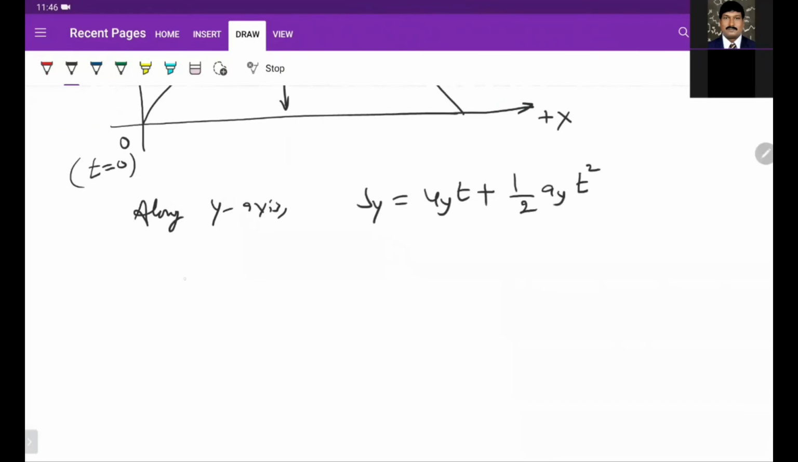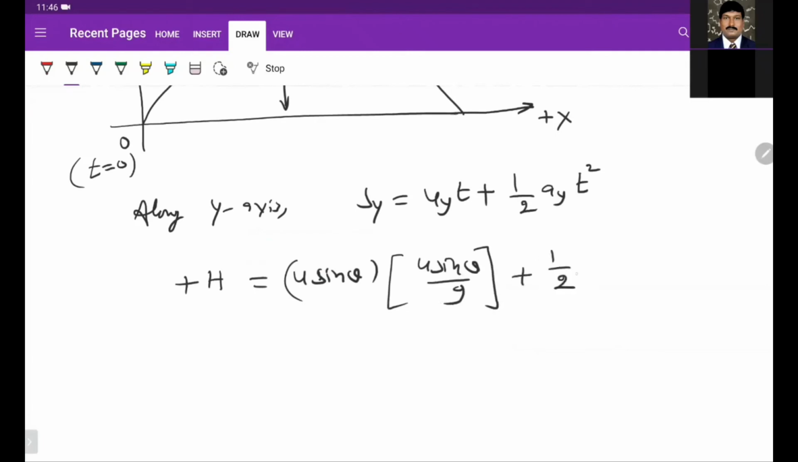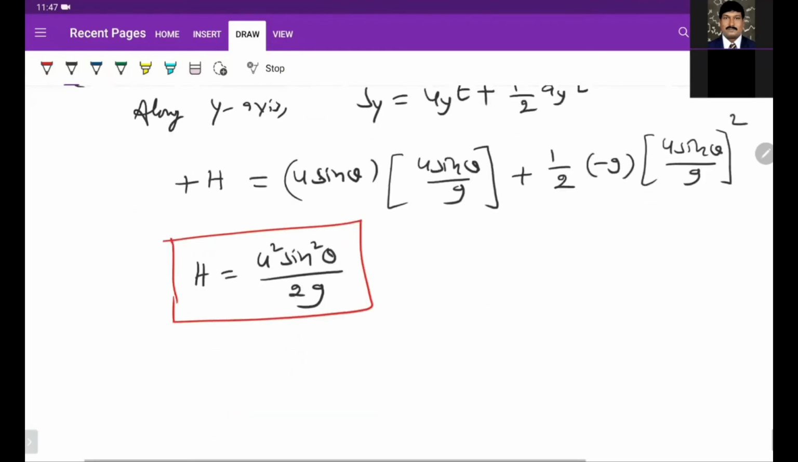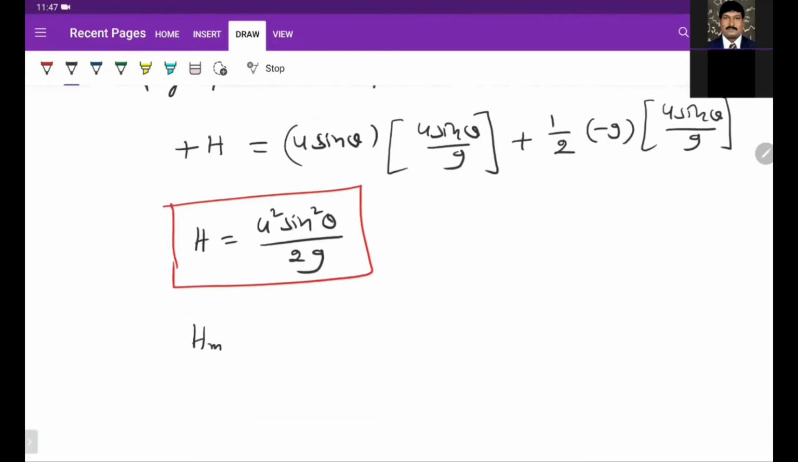Substitute here. So we get Sy, it is going up, so plus h. Uy is u sin theta, and the time is u sin theta by g, plus half minus g t square, u sin theta by g whole square. We get h is equal to u square sin square theta by 2g. Finally, after solving this, we get the maximum height. The maximum height H max is u square by 2g.